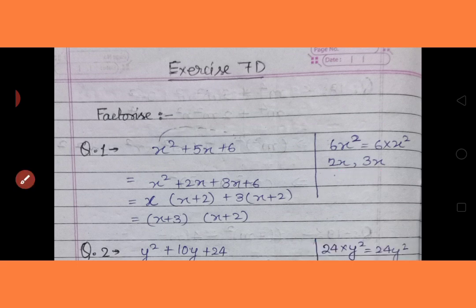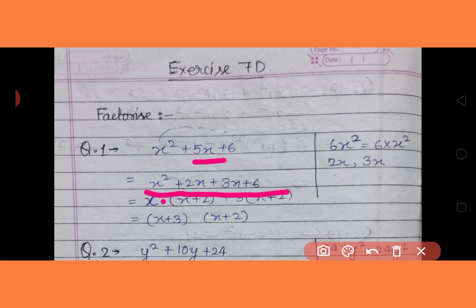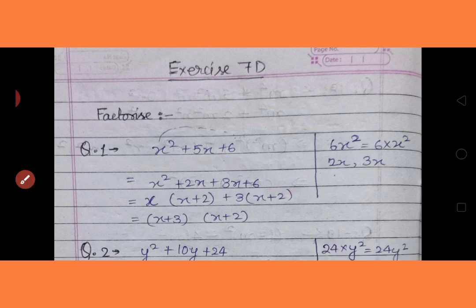So we will put here x square plus 2x plus 3x plus 6. Now 5x broke into two parts, 2x and 3x. Next, here in the grouping, it has been divided in two groups. First group x square plus 2x and second group 3x plus 6.